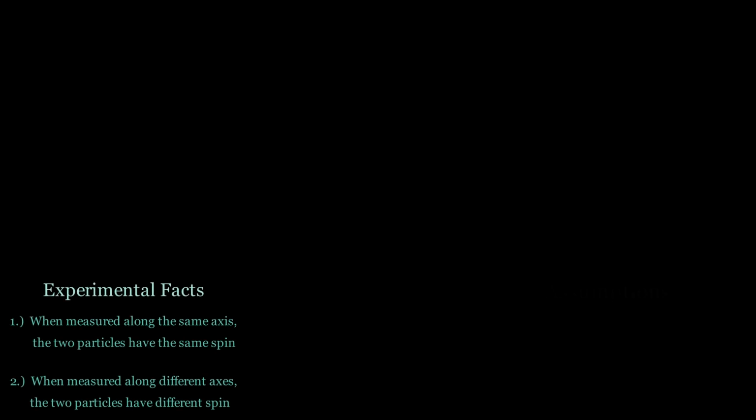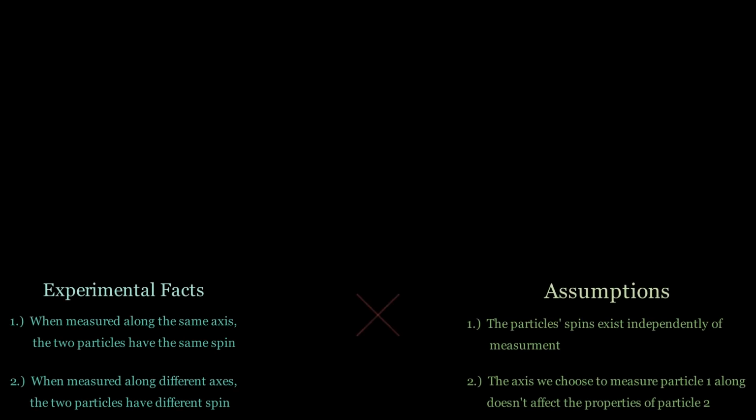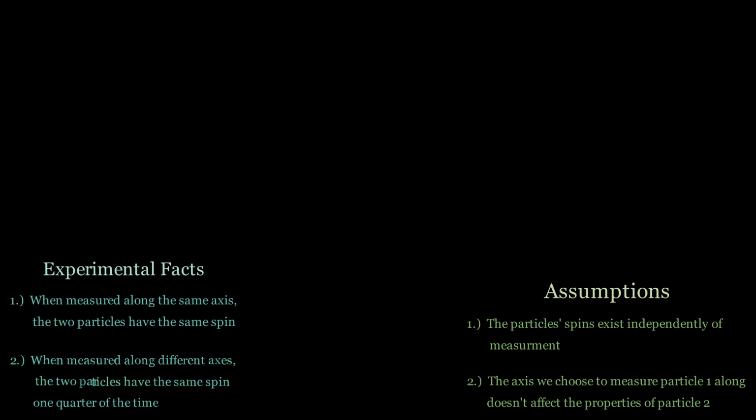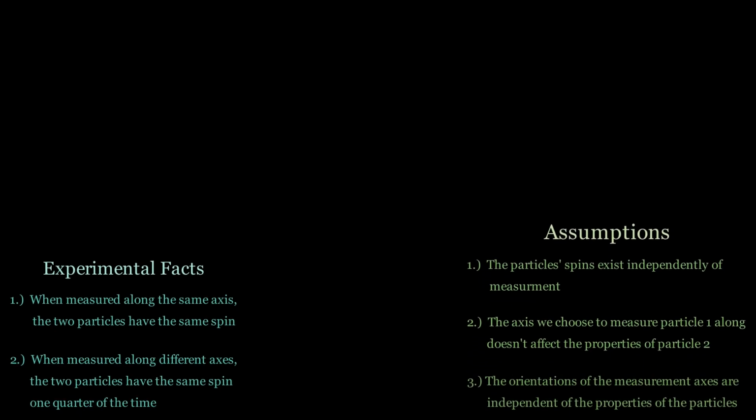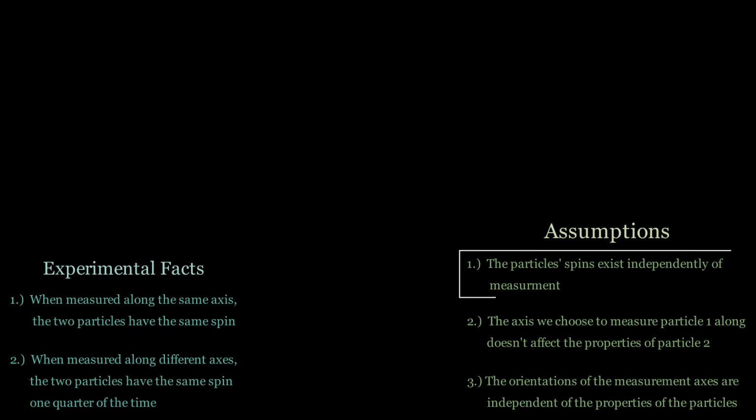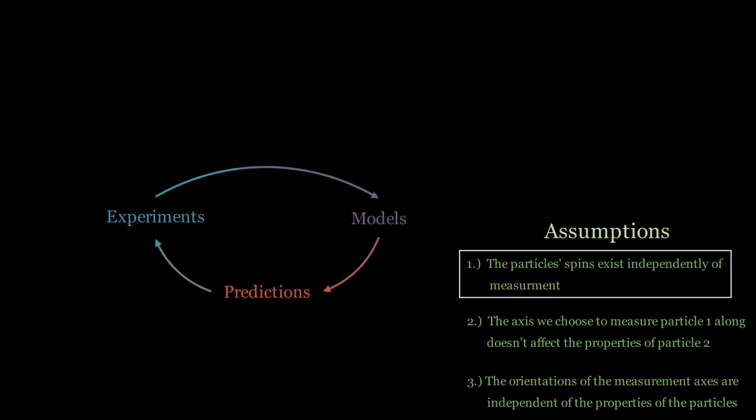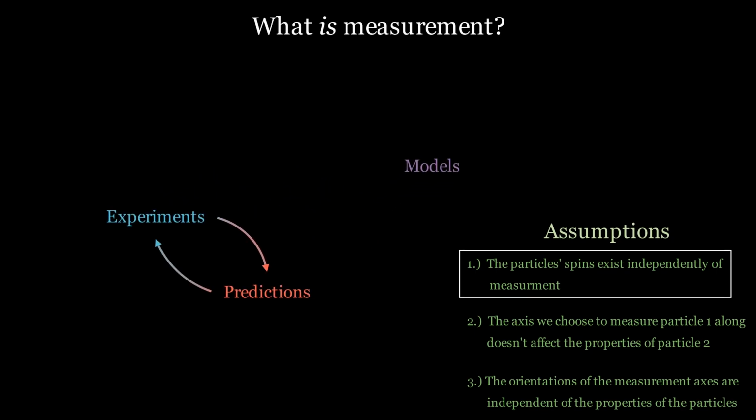Since we've gone over a lot, let me briefly summarize. First, we found that these experimental facts contradict these assumptions. Then, since real particles don't satisfy these facts exactly, we upgraded our facts and found that we needed slightly different assumptions to reach a contradiction. Since we're confident that the facts are correct, one of the assumptions must be wrong. Rejecting the first assumption means giving up on the idea that science makes models of reality. It's also not clear what it means for existence to depend on measurement without a clear definition of measurement.